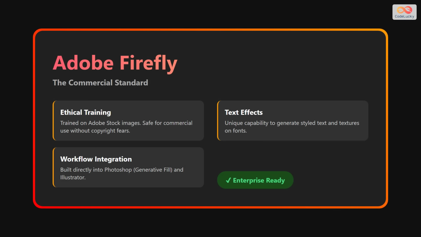Adobe Firefly is built for the workplace. It is trained on Adobe stock images, making it safe for commercial work without copyright concerns. It is seamlessly integrated into Photoshop, allowing you to extend images or change backgrounds with a simple click.